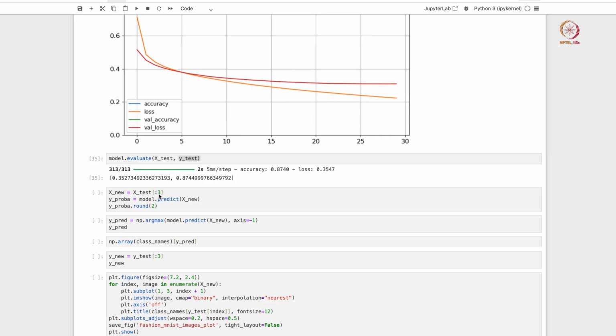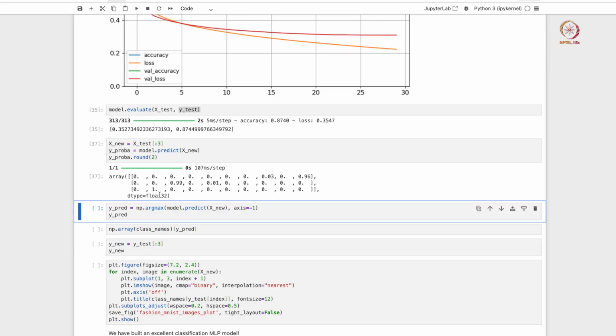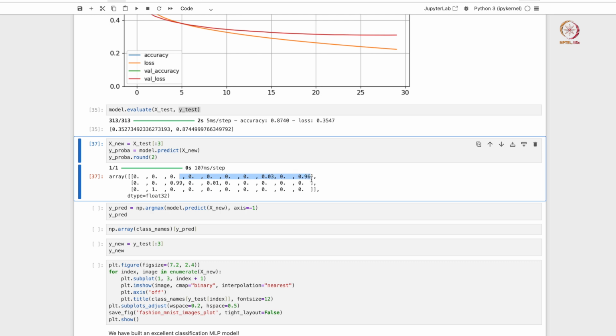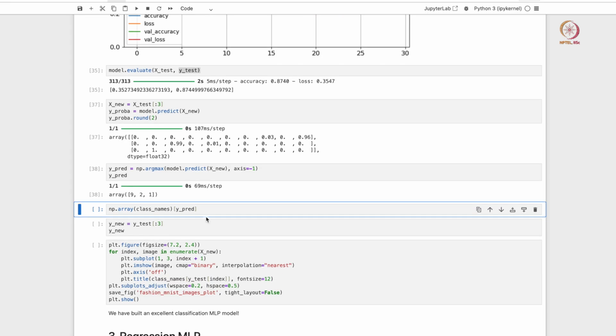We can now ask the neural network model to make specific predictions. So let's ask the model to make a specific prediction on a specific data point. This is basically the first 3 data points here, and these are the kinds of outputs that the model is giving, right. So you have 10 different classes. Out of the 10 different classes, the probabilities are 0.03 for this class and 0.96 for the last class. So of course the softmax function is going to choose the maximum probability. So for the first data point it's basically going to assign a value of 9, the second data point is going to be assigned a value of 2, and this is going to be a value of 1, right. And this is what we are going to see, 9, 2 and 1 here.